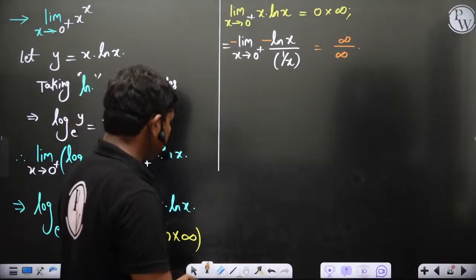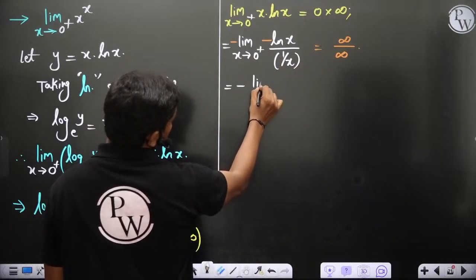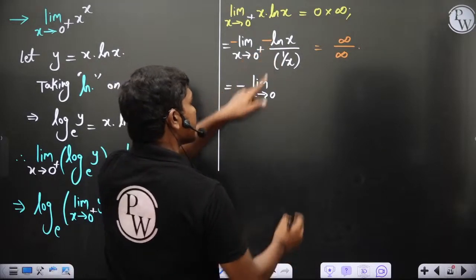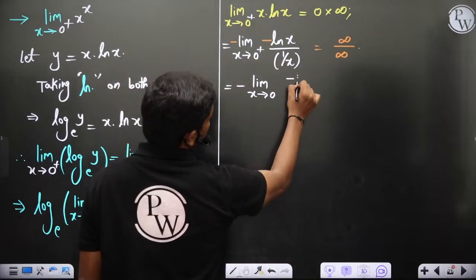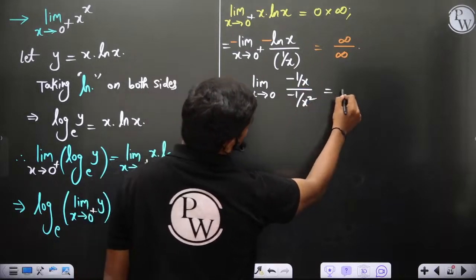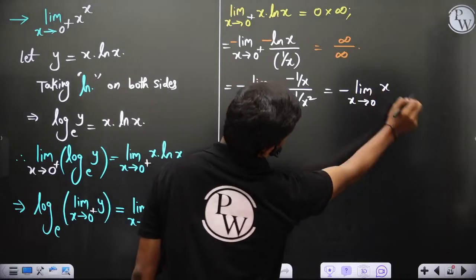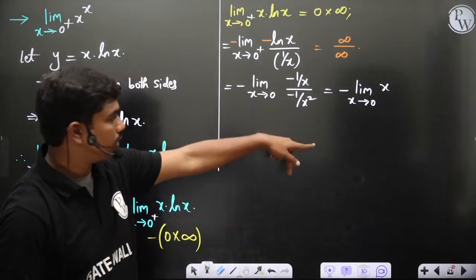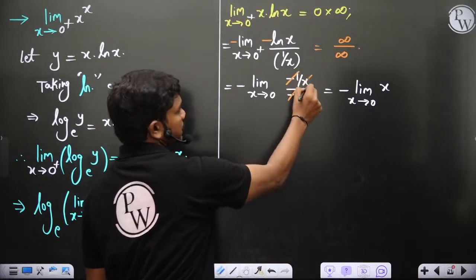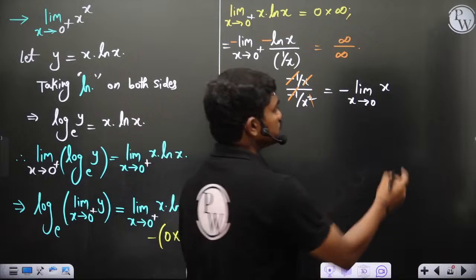Now this is of the form minus infinity by infinity. So minus limit x tends to 0. Since now I have infinity by infinity, if you differentiate, the derivative of minus log x is minus 1 by x, and the derivative of 1 by x is minus 1 by x square. So this gives me minus limit x tends to 0 of x. If you simplify this, the minus 1 and minus 1 get cancelled, this x cancels one time, so you have x on the top, and ultimately if you put x equal to 0, this value is 0.